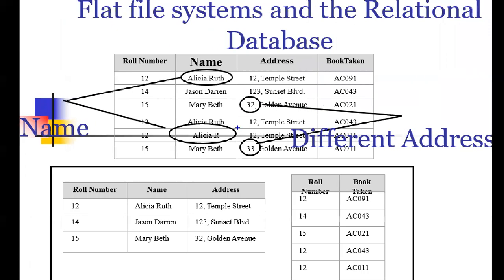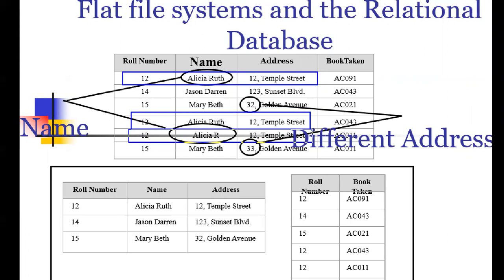What does this mean? Every time a student does a transaction, you repeat his personal details and then do the transaction. This happens with every department. Every department takes the complete personal details of the students and then does the transaction.